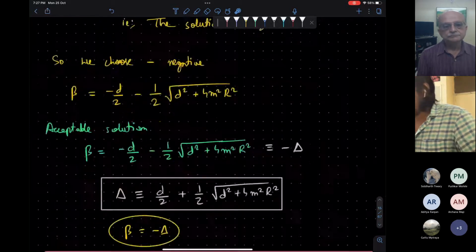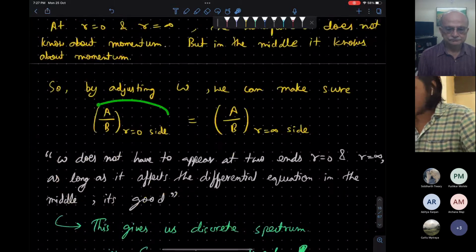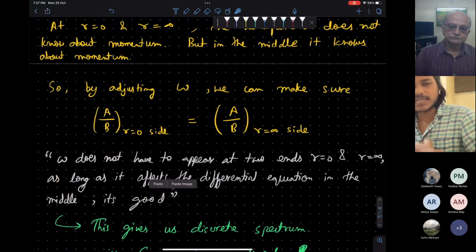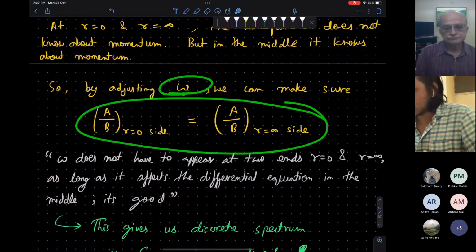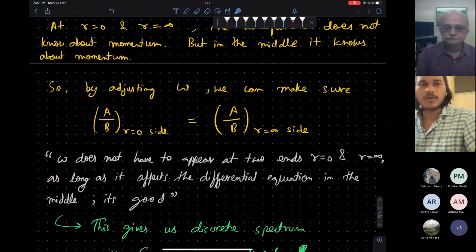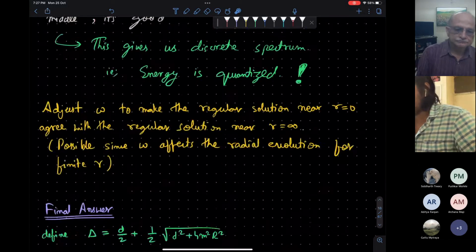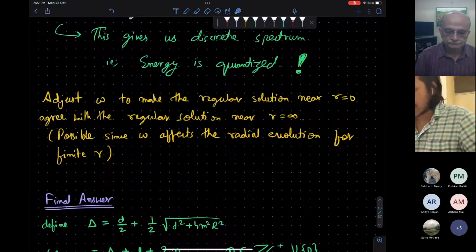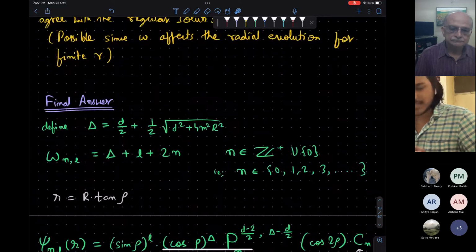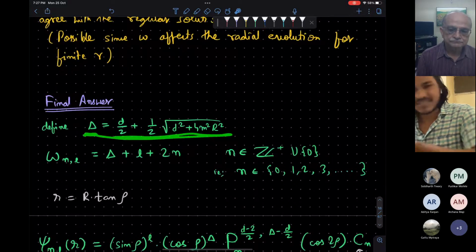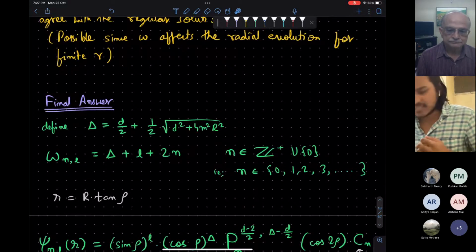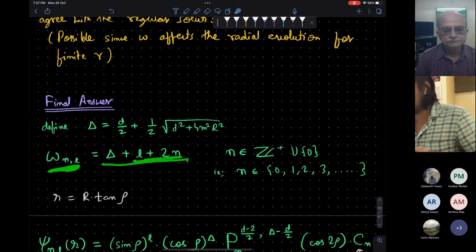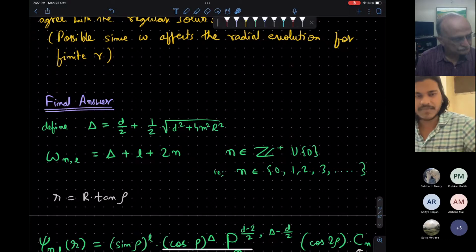Okay, so when you impose the condition that this ratio fixes the desired behavior at r equal to 0 and r equal to infinity sides, this will give you the discreteness condition on omega. That calculation I will not show, it's a very big mess. And because of this, you will find the discrete energy eigenvalues. So I will flash you the answer. This delta was defined to be this some function, and we find that the discrete eigenenergies will be given by delta plus L plus 2n, where n is an integer and L is an integer.